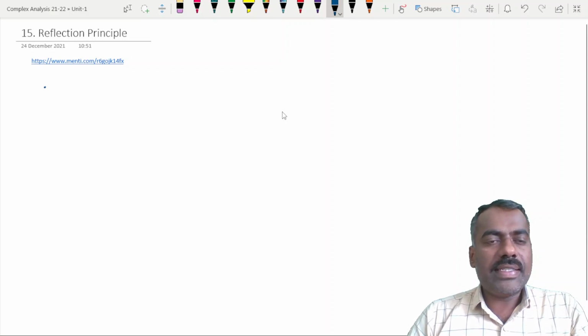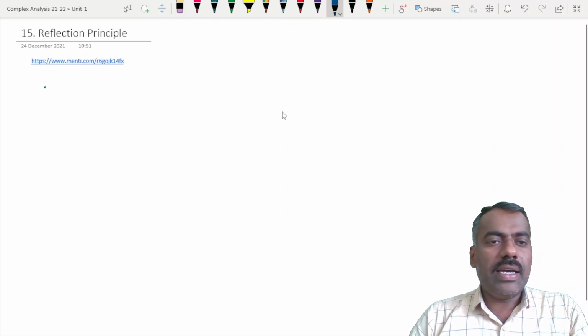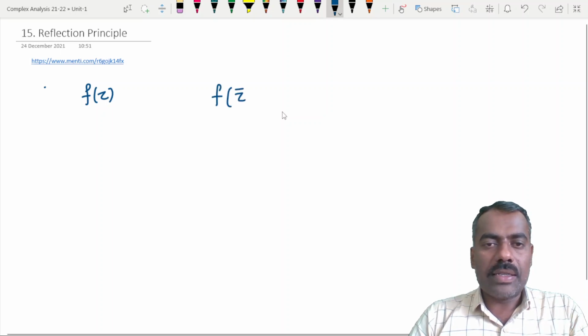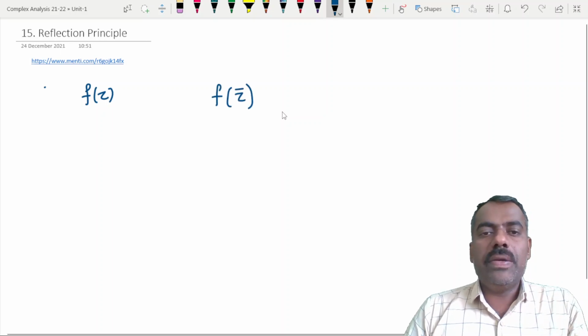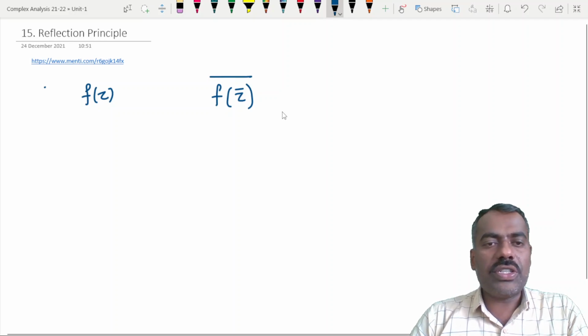Today we'll be discussing the reflection principle. Take f of z, a function. Then consider f of z bar. Wherever z is there, you put its conjugate, f of z bar. Then you take its conjugate again. Now the question is whether these two are equal.